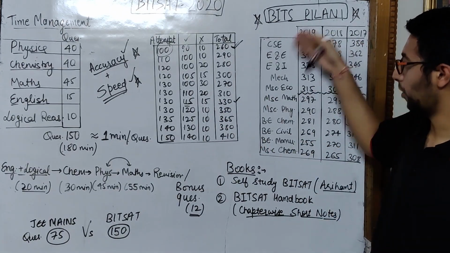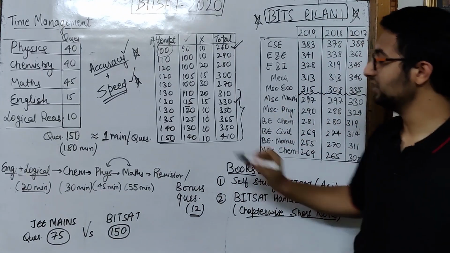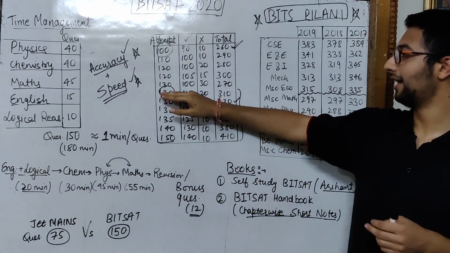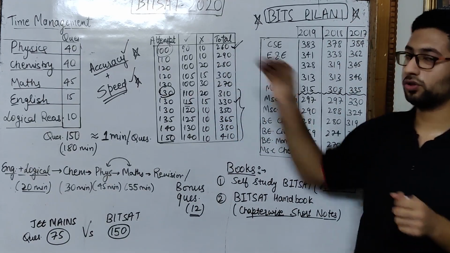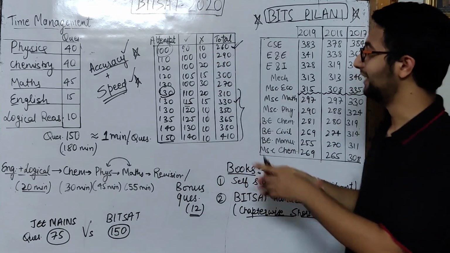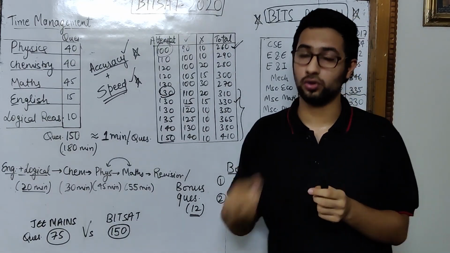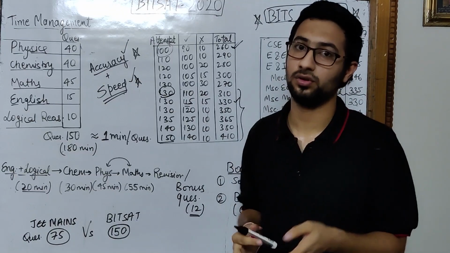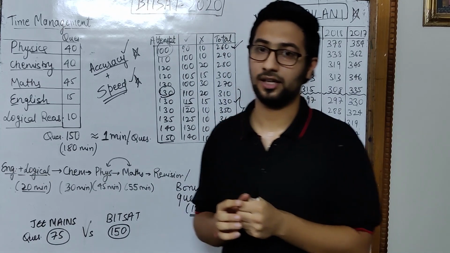If you want these top branches, you should be in this range at least. You must attempt at least 130 questions, and your accuracy should also be high, meaning at most 20 questions should be wrong. This should be the strategy. It gives you a rough idea of how many questions you should attempt to get the branch you desire in BITS Pilani, BITS Goa or Hyderabad.